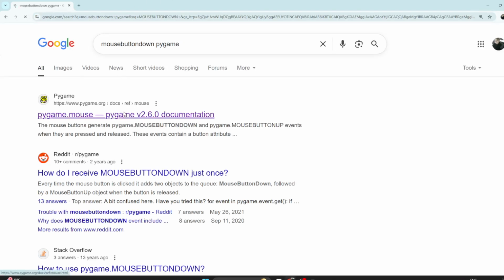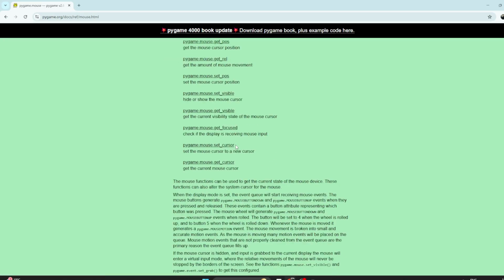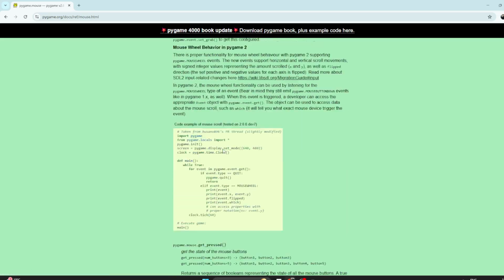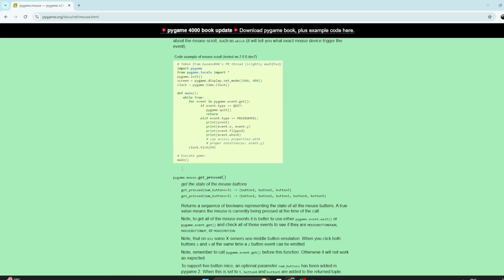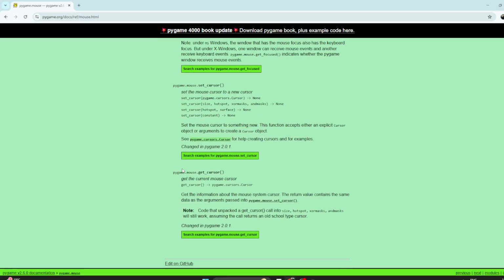Pygame. There's nothing called mouse button down. Mouse wheel and then mouse. Hmm?